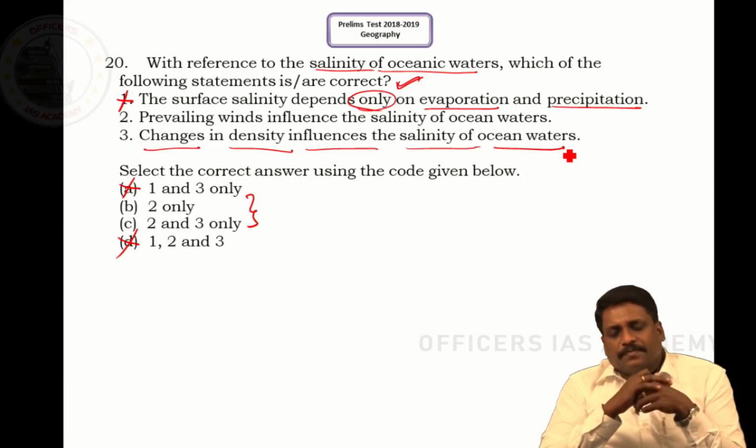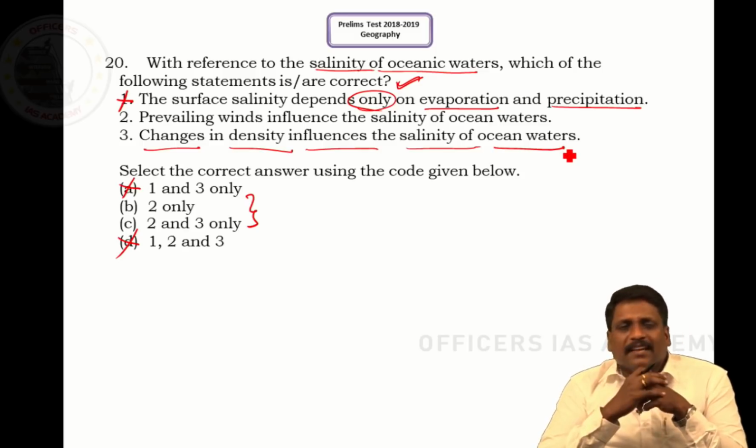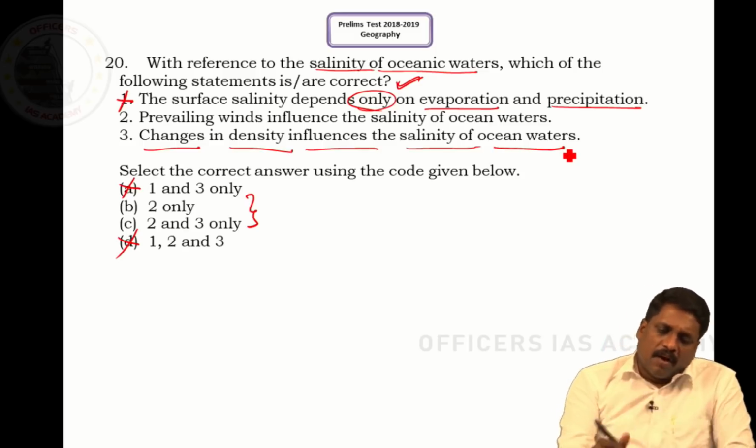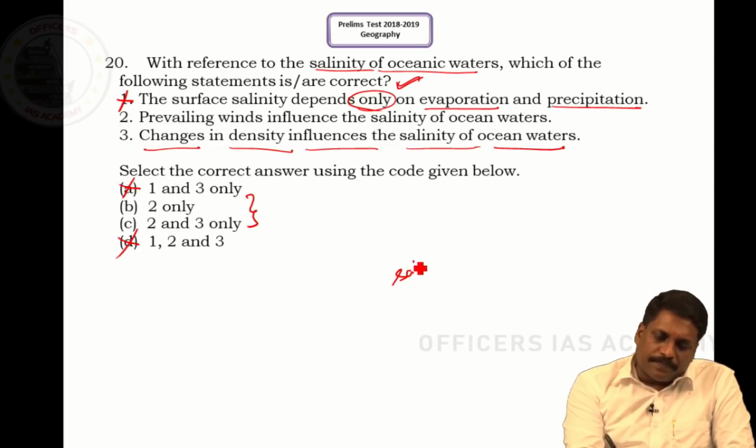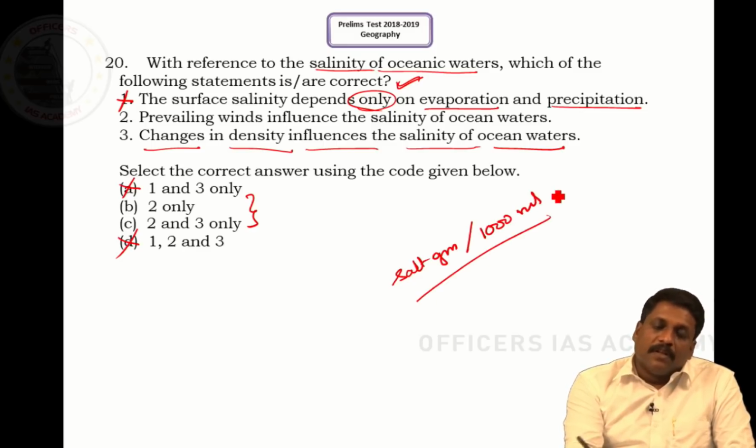A very tricky question. When I talk about salinity, what is this salinity? The amount of salt, measured in grams, present per 1 liter of water. Right.